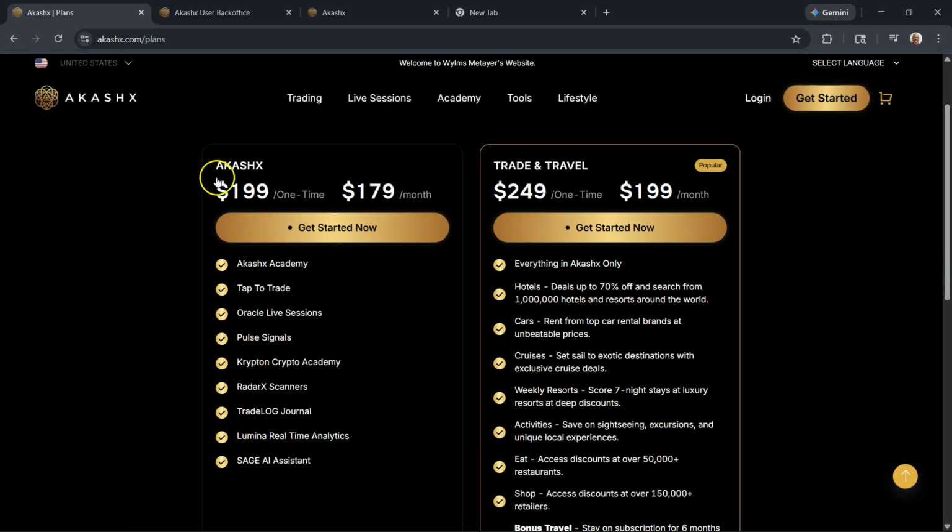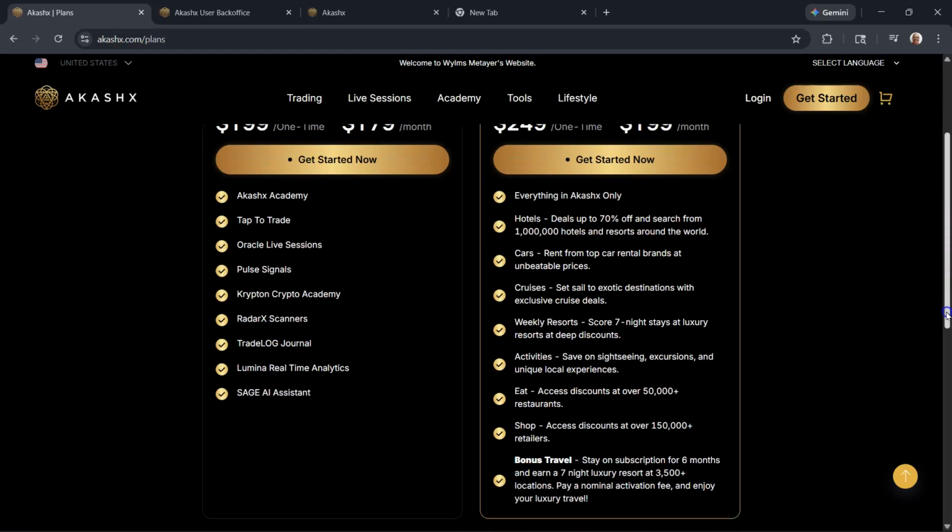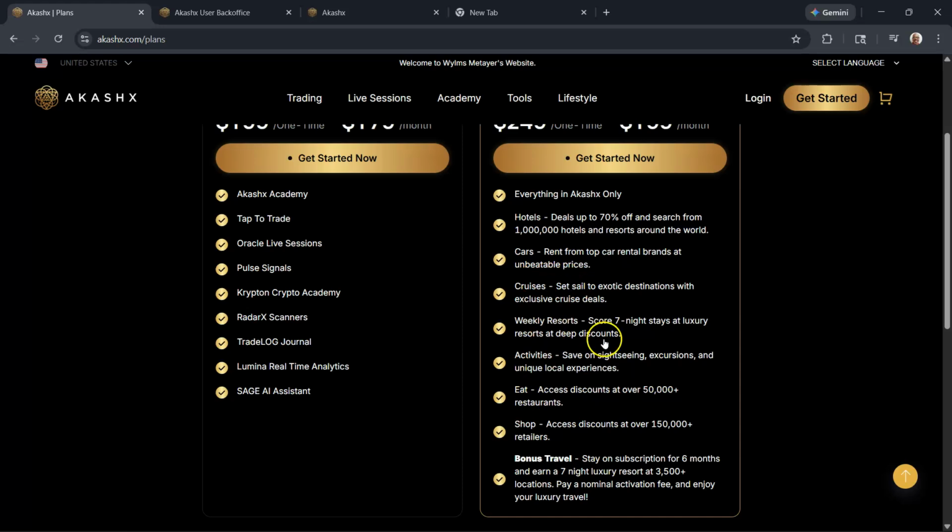And then all this you get access to. You get access to the Akashx Academy. You get access to Tap to Trade. You get access to Oracle Live sessions. You get access to Pulse Signals, Krypton Crypto Academy, Radex scanners, Trading Log Journal. You get access to some analytics and the AI assistant. Okay. Over here, you guys could read that. You get access to some deep discounts on rental cars, cruises, weekly resorts. You get access to deep discounts on where to eat, shop, and bonus travel.